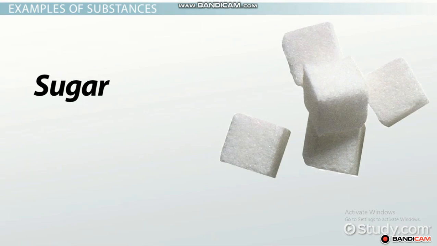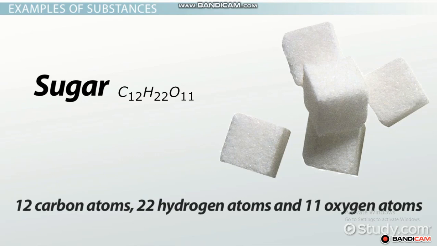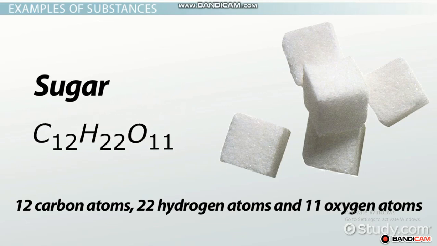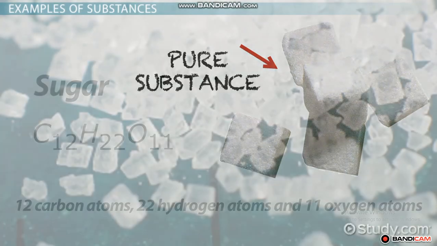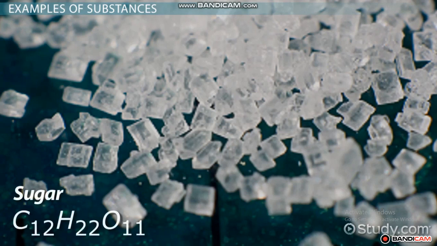Sugar has the chemical formula C12H22O11. This tells us that it comprises 12 carbon atoms, 22 hydrogen atoms, and 11 oxygen atoms bonded together and functioning as a unit, which means sugar is a compound and can be broken down further into the individual elements carbon, hydrogen, and oxygen. Thus, sugar is a pure substance. An easy way to figure out whether or not something is a compound is to consider whether it has a chemical formula. Anything that can be represented by a chemical formula is a chemical compound, and is therefore a pure substance.